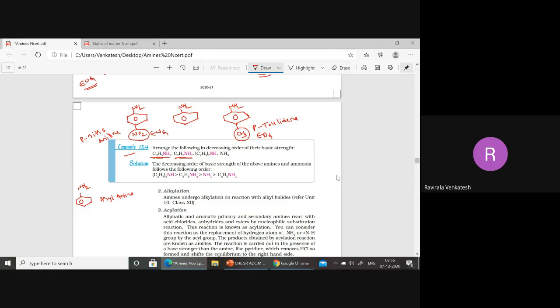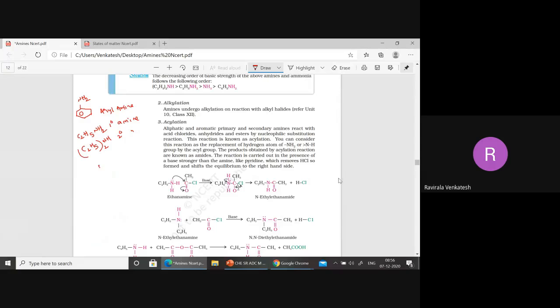Next one, C2H5NH2, a primary amine. Next, (C2H5)2NH, a secondary amine. And lastly, NH3, which is simple ammonia.